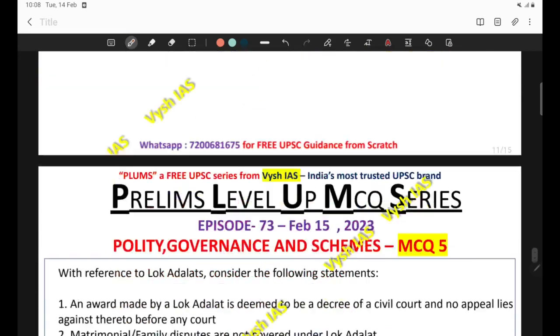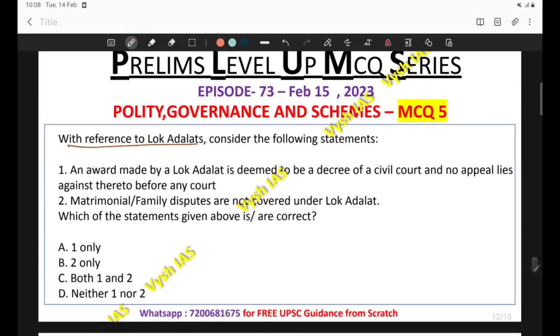Okay, now come to the next question. With reference to the Lok Adalats, consider the following statements. An award made by the Lok Adalat is deemed to be a decree of civil court and no appeal lies against thereto before any court. And the second statement reads, matrimonial or family disputes are not covered under Lok Adalat. This is the standard way through which UPSC is going to frame a question based on any body or institution. Maybe they can give 3 or more statements also. Here it's a typical 2 statement kind of question asking about the simple details: what is the jurisdiction, what is the mandate, what is the power of that particular body.